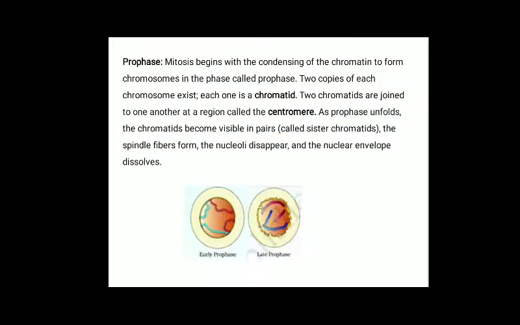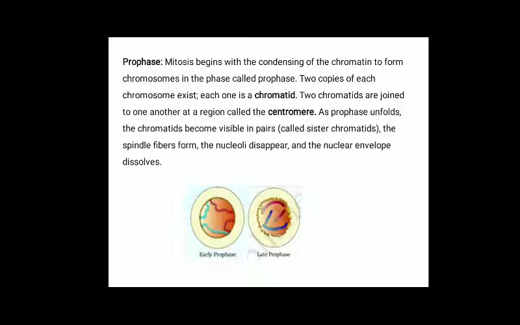First we will discuss prophase. Mitosis begins with the condensing of the chromatin to form chromosomes. In the phase called prophase, two copies of each chromosome exist. Each one is called a chromatid. Two chromatids are joined to one another at the region called centromere.